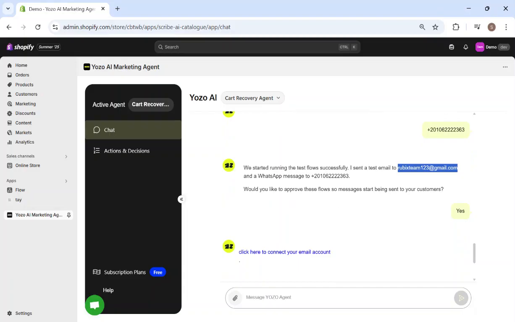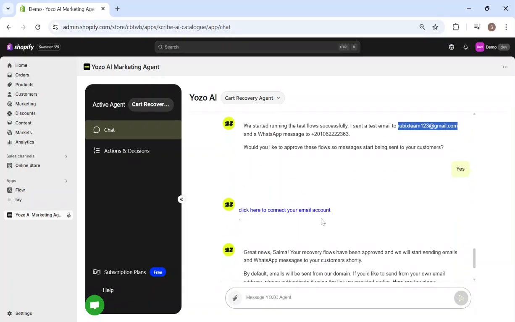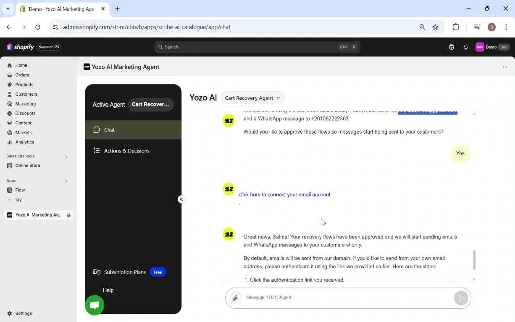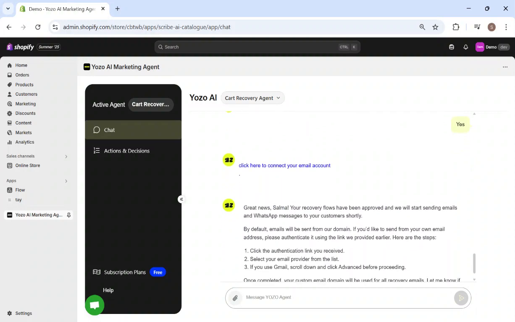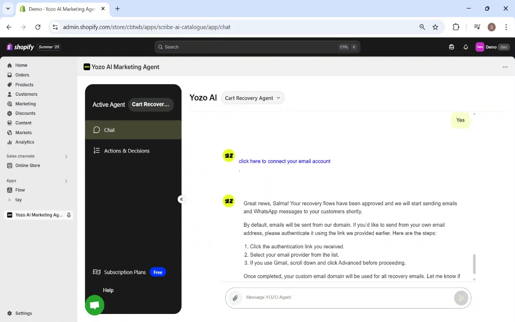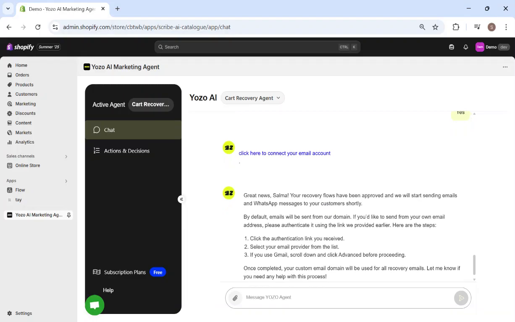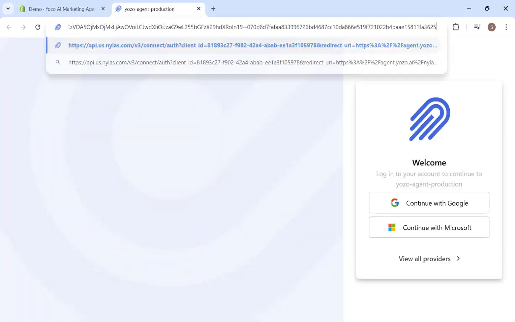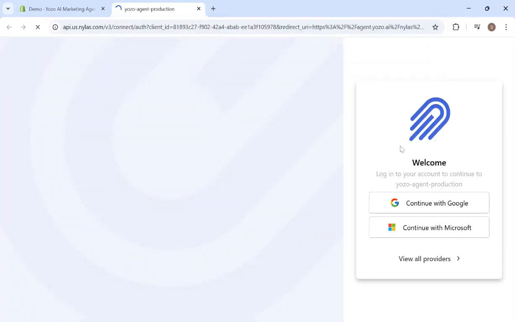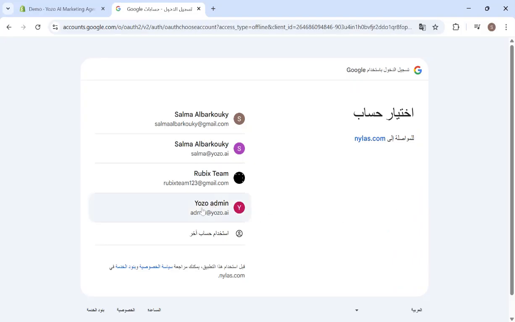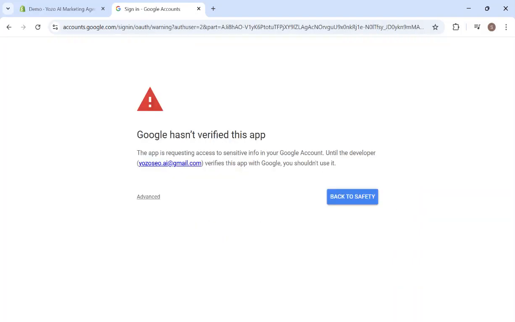Now, since we already approved the flows, it says here that I need to connect my email account, and then it gives me the steps for connecting my email account. If I don't wish to connect my email account, then I will be sending messages from Yozo email. Let's click here in order to be sending the messages. I'll continue with Google. Of course, if I have a Microsoft email, I'll do that accordingly. Let's, for example, choose this email.